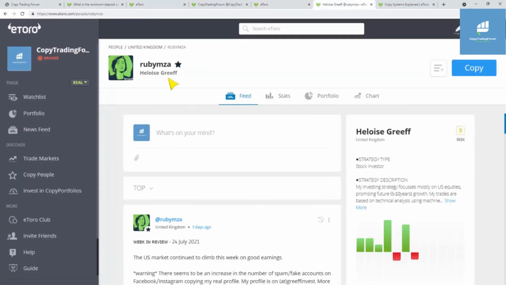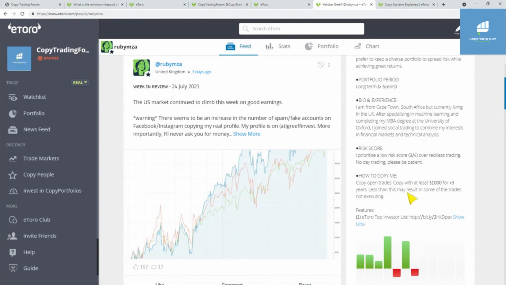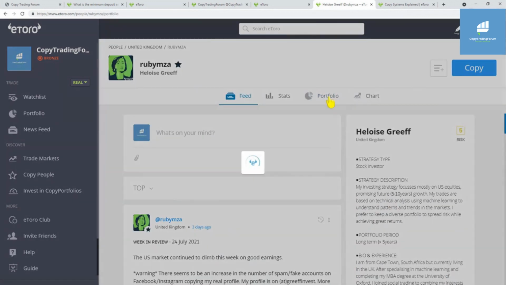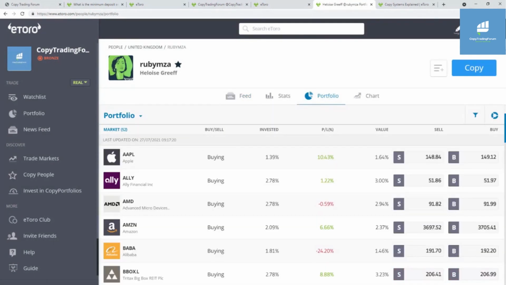But if you go over to Heloise Grief, Ruby MCA, if you go to each person you want to copy, you have to read the portfolio. You can see here, copy open trades, but copy with at least $1,000 for at least 3 years. Less than this may result in trades not executing. So remember, it has to be 0.5%. Each of our investments has to be at least 0.5% of our total portfolio for that stock to open.